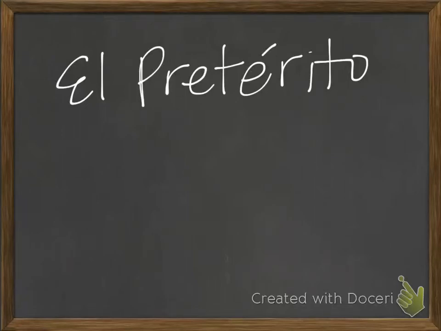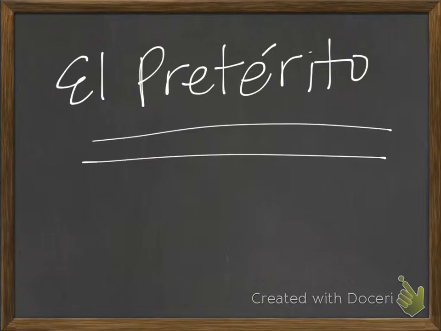Hola! Today we're going to be reviewing the Pretérito because we're going to be getting into preterite versus imperfect, these two past tenses that you've now learned, but it's been a while since we took a look at the Pretérito. So to start off, we are just going to do the regular conjugations for AR, ER, and IR verbs.